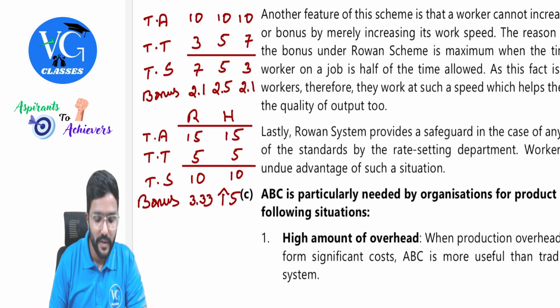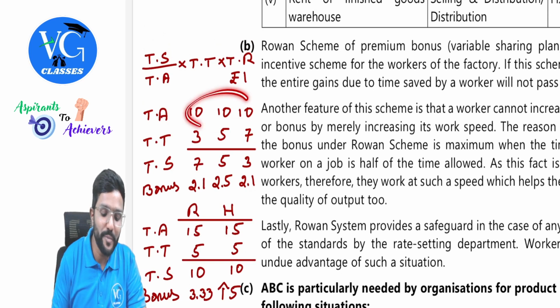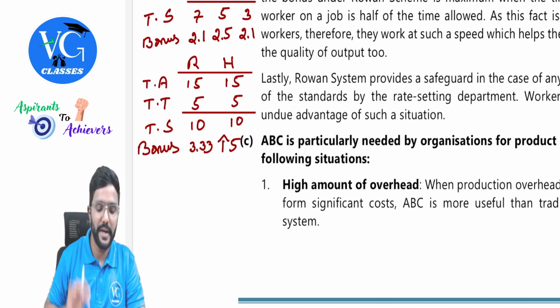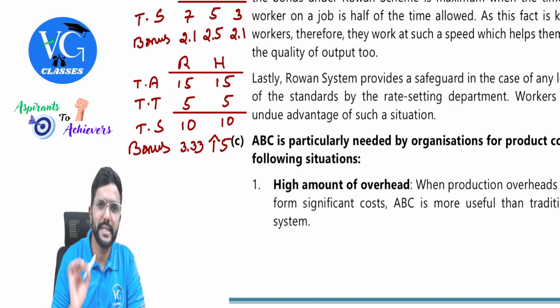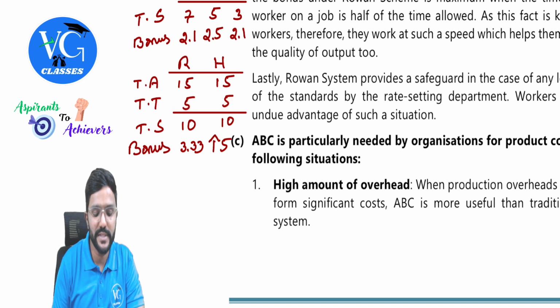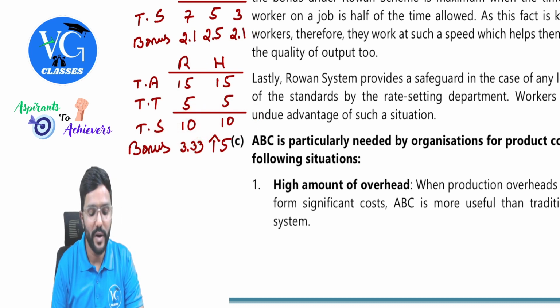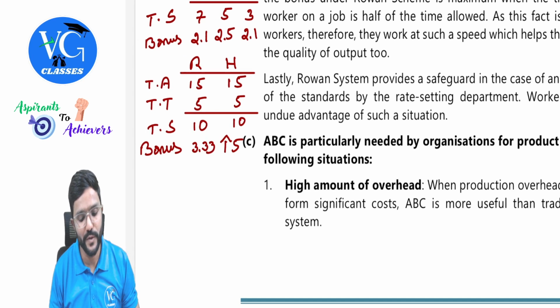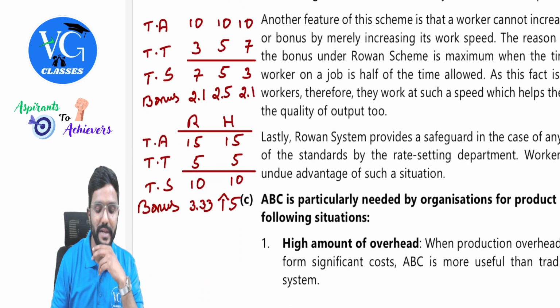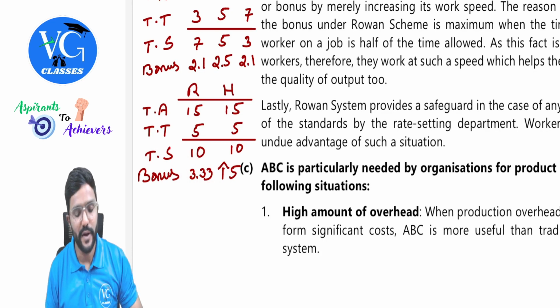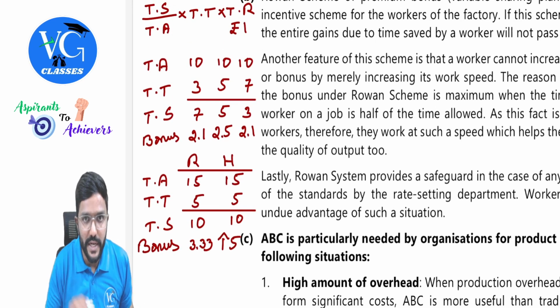Okay. Guys, assume time allowed was supposed to be 10 hours, but by mistake, the rate setting department has set it as 15 hours. Let us assume the time taken is 5 hours. So time saved is how much? 10 hours. So we are following Rowan scheme. Under Rowan scheme, if time saved is 10 hours, what is the bonus? We need to calculate 10 divided by 15 into 5 into time rate 1 rupee. We will get 3.33. So just check it here.